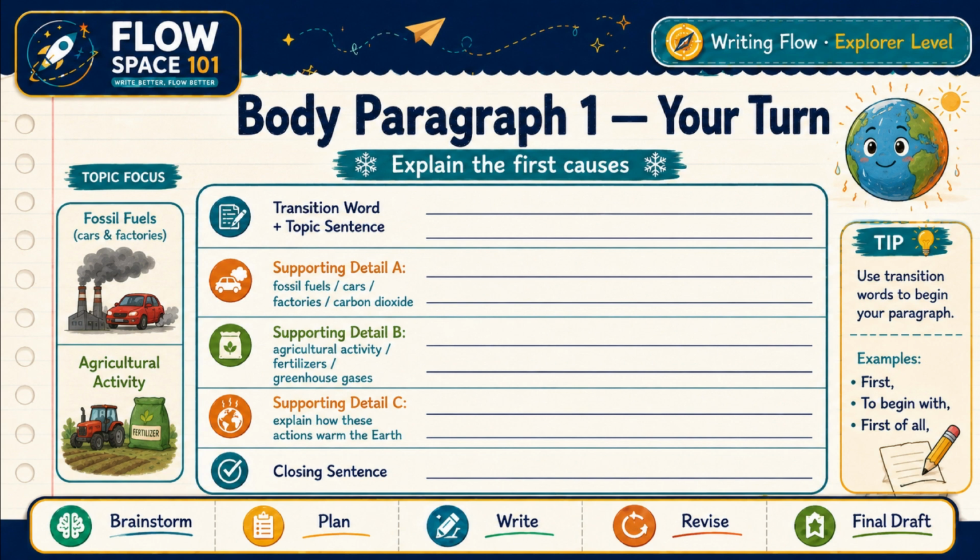For supporting detail A, explain fossil fuels, cars, factories, and carbon dioxide. For supporting detail B, explain agricultural activity, fertilizers, and greenhouse gases. For supporting detail C, explain how these actions warm the Earth. Finally, write a closing sentence. Pause the video and write body paragraph 1.